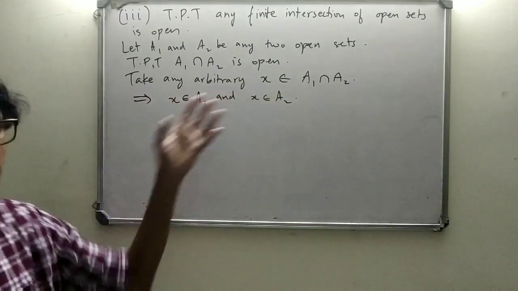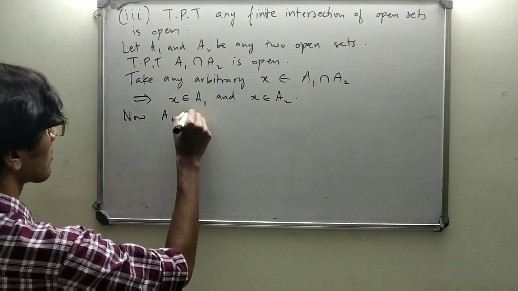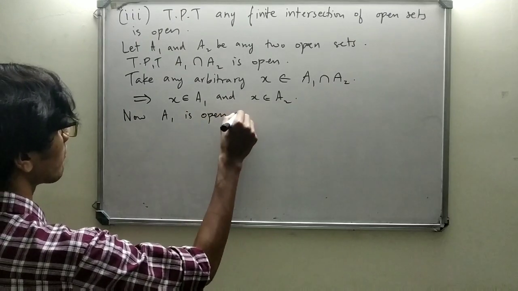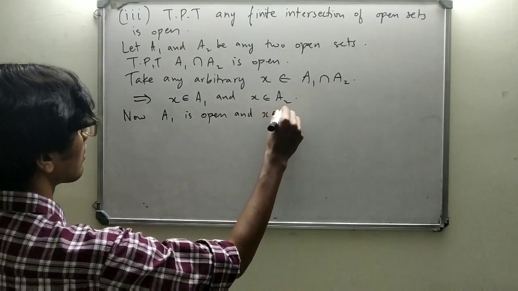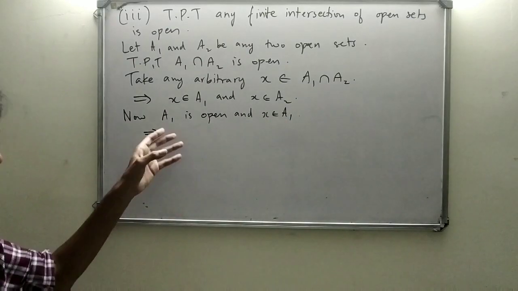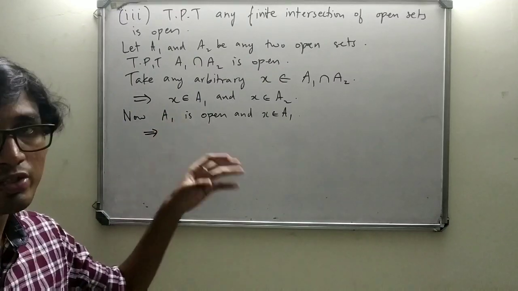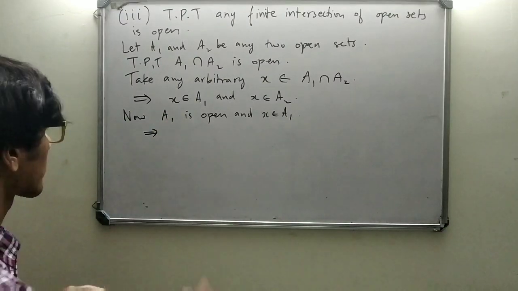Now, A1 is open and x element of A1. What does this imply? Since A1 is open, there must be some open ball centered about x which is completely contained in A1.